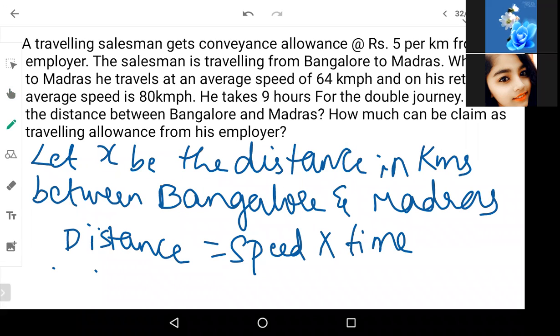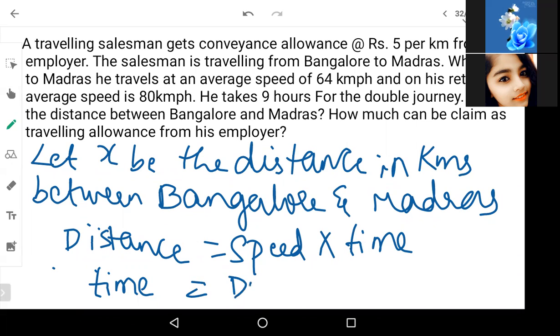Time is the same for both of them. From Bangalore to Madras and Madras to Bangalore, he's totally taking 9 hours. They have not split the number of hours he's traveling. So since totally it is 9 hours, I'm taking time to one side and keeping the speed and distance on the other side.